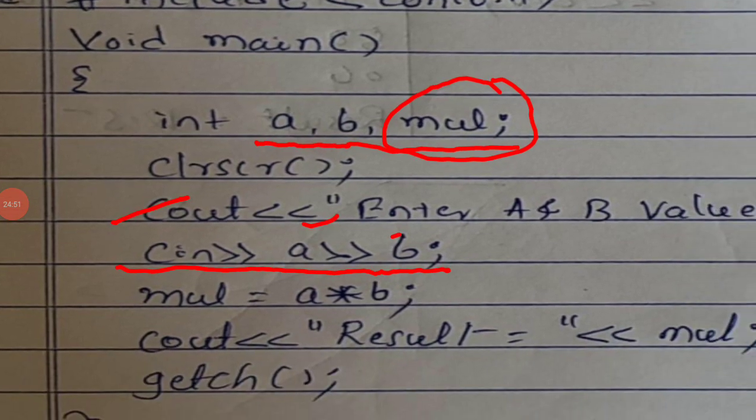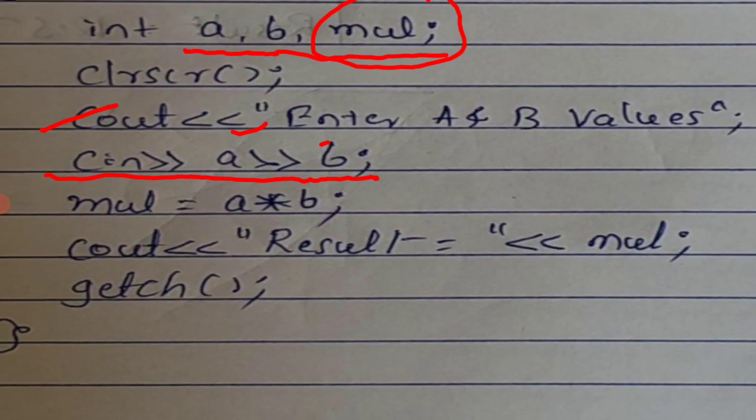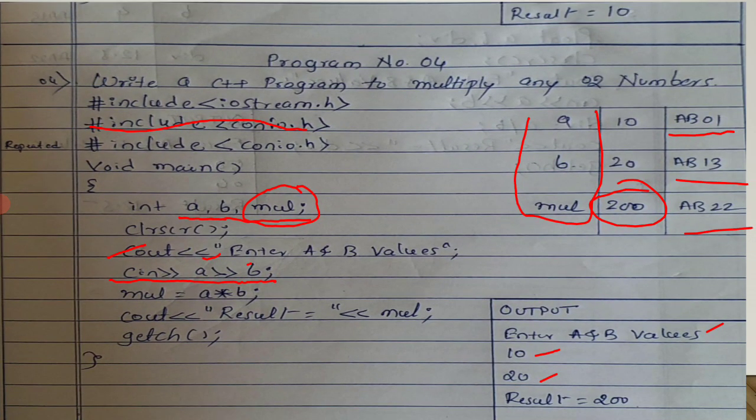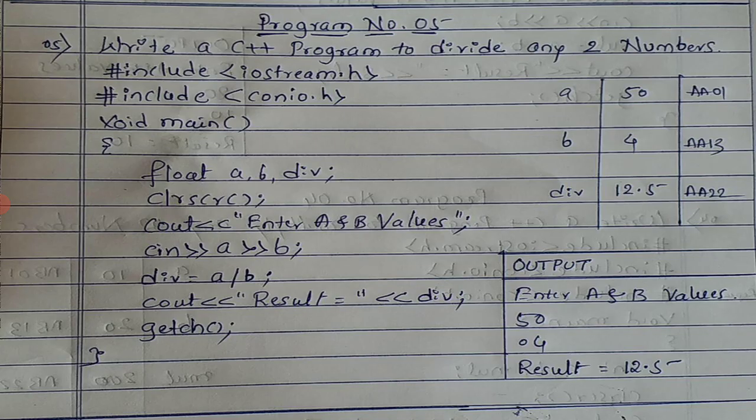Okay, so this is our fourth program. Now we'll go for the last program, that is the fifth program: write a C++ program to divide any two numbers. So we'll concentrate on this program as this is our last program of today. Still we have many basic programs to discuss. We have 12 algorithms in total, and out of 12 today I am going to cover 5, and the remaining I will cover in the next classes.